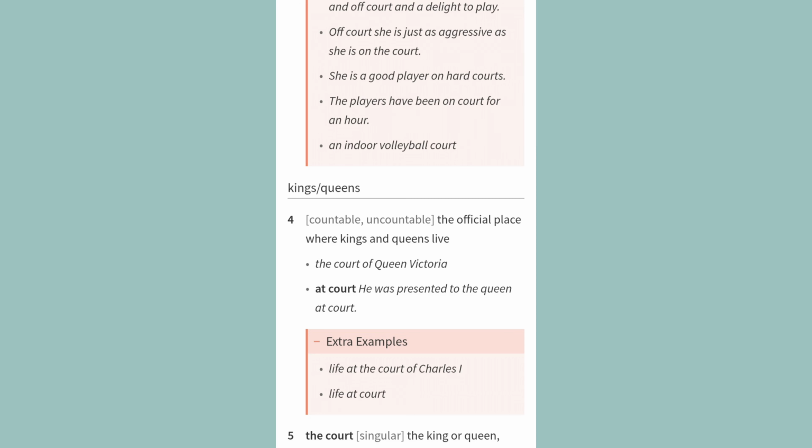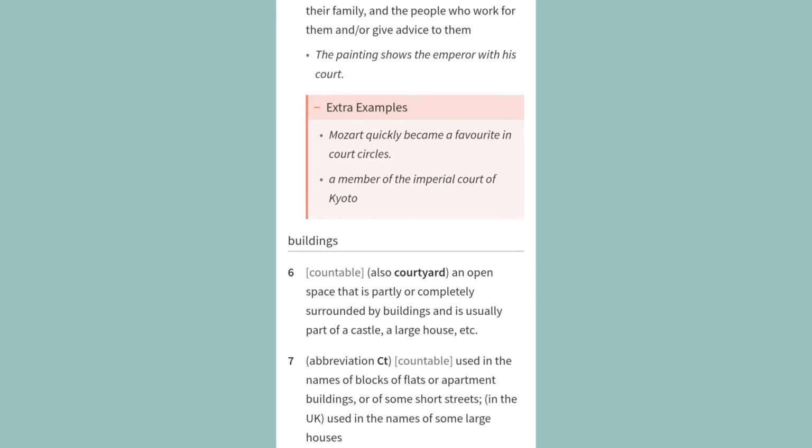Singular, the king or queen, their family, and the people who work for them and/or give advice to them. Example. The painting shows the emperor with his court. Extra examples. Mozart quickly became a favorite in court circles. A member of the Imperial Court of Kyoto.